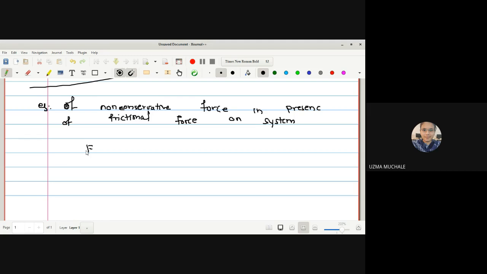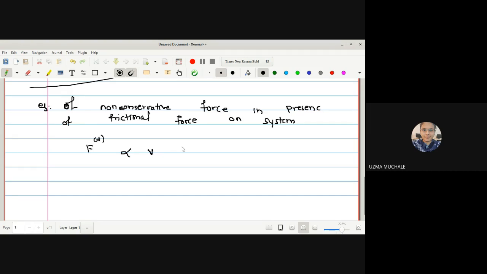Yes or no? If you are going on a bike with a constant speed, and you have some dissipative forces or frictional forces, that friction force or that rough road will try to destroy your motion, and that's why you require more speed to go in the same direction, right? So here we can consider this frictional force to be a dissipative force, and hence this dissipative force will be, we can say, proportional to the velocity, correct?